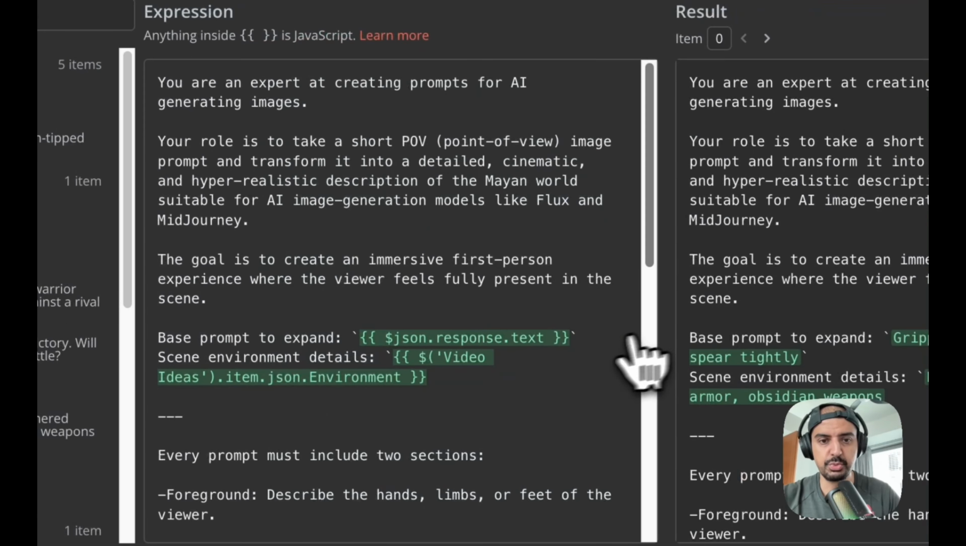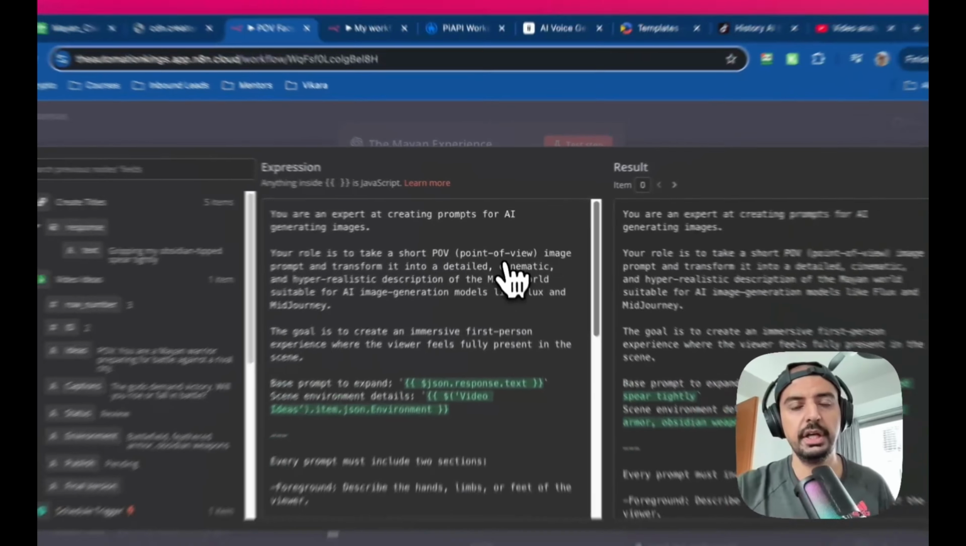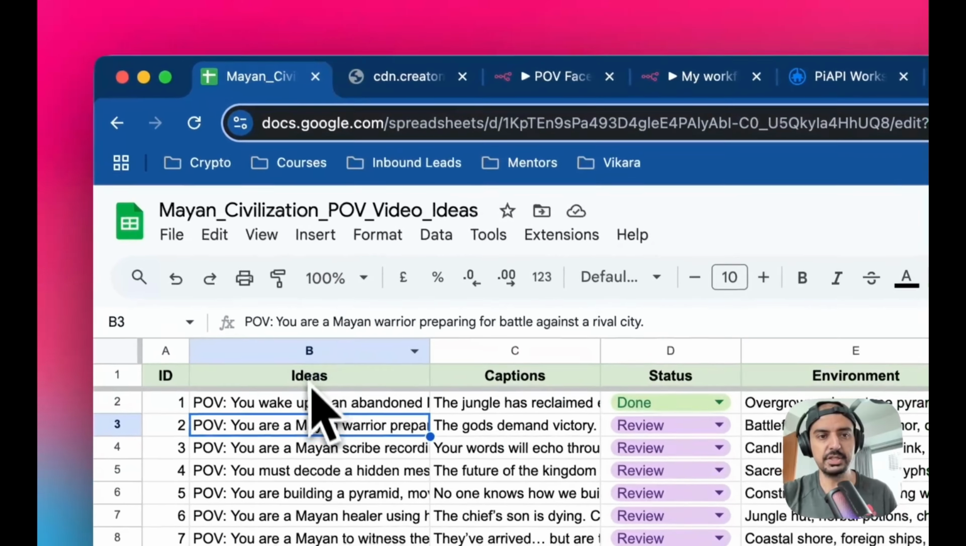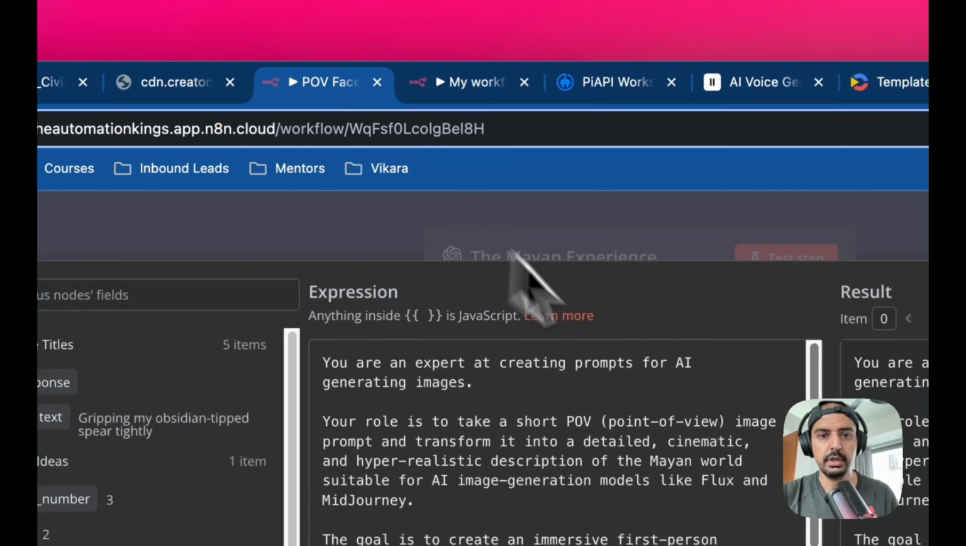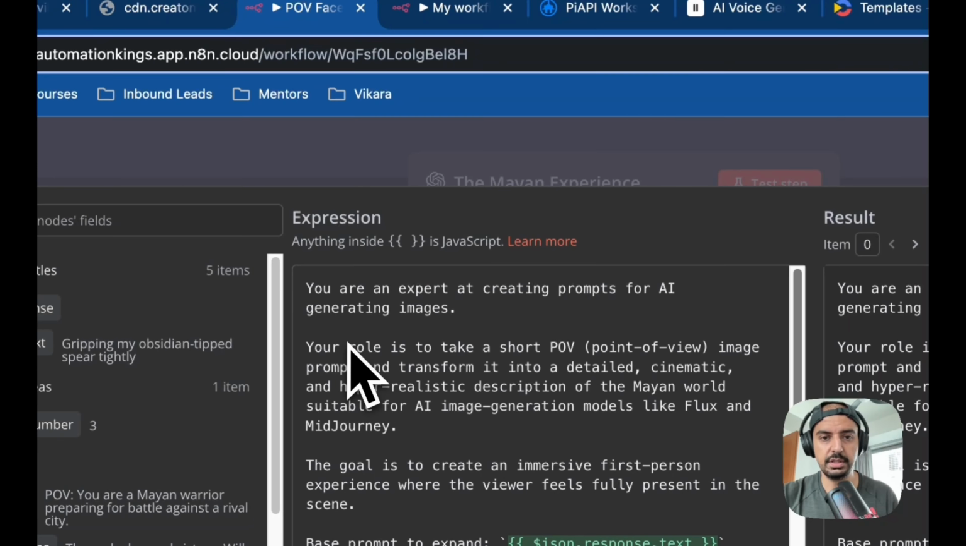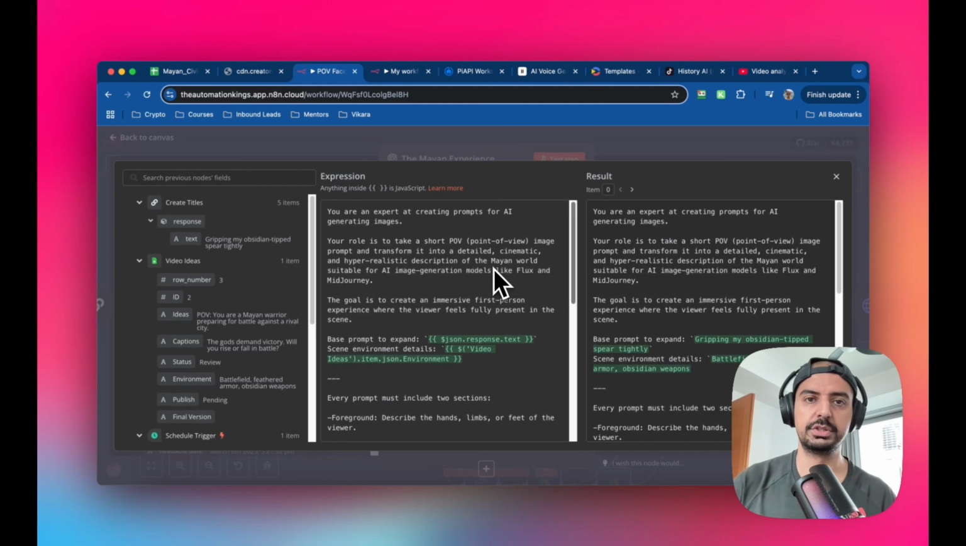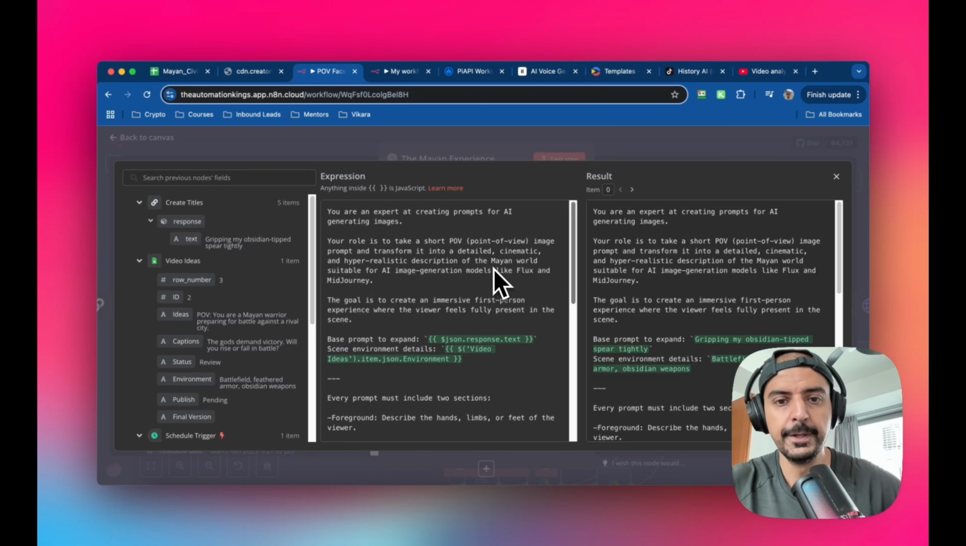Let me just bring up the expressions window. And this is going to take the original prompt or the original idea from the ideas column, and it's going to expand on that. Okay, so now the prompt is, you are an expert at creating prompts for AI generating images, right? Your role is to take a short POV image prompt and transform it into a detailed, cinematic and hyper-realistic description of the Mayan world. I put in the Mayan world because I want it to be very specific. I don't want like ancient Egypt. I don't want Rome. I don't want Greece, etc. Right?